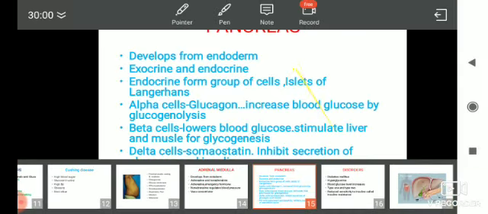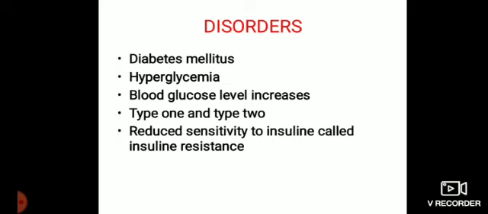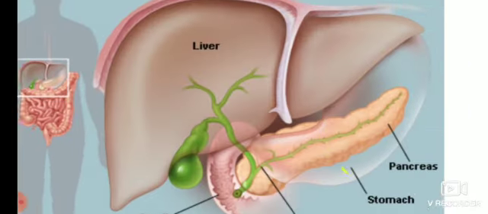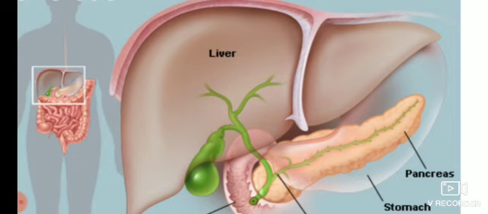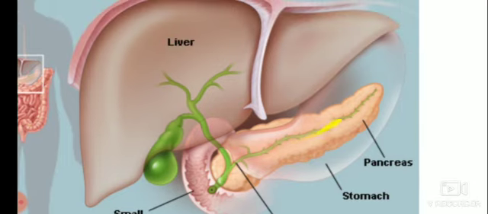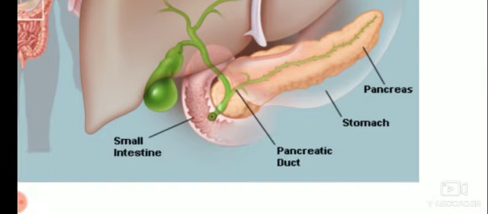See in the picture here, the nice diagram. Here is the liver, then this is the pancreatic gland. The pancreatic gland is leaf-like, about 8 cm in length, and it lies in the loop of the small intestine, or duodenum.